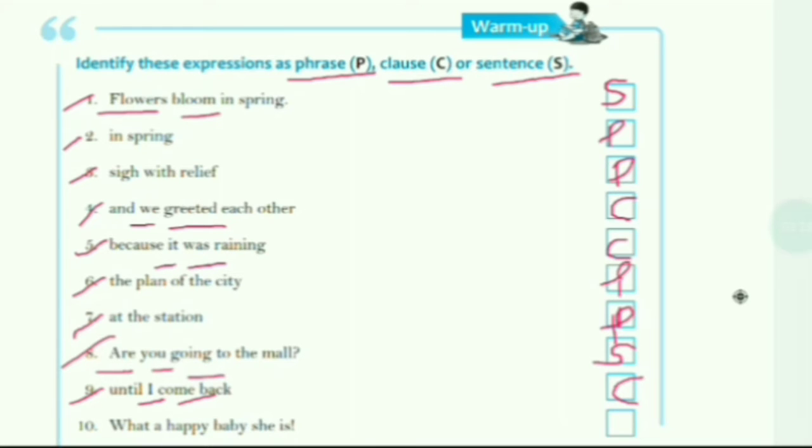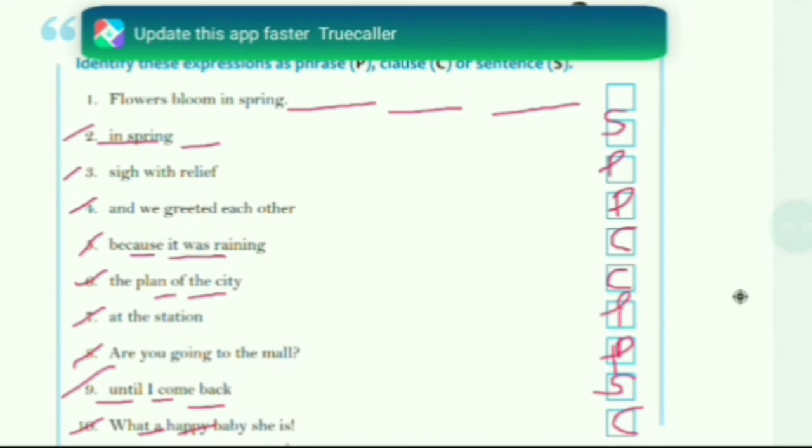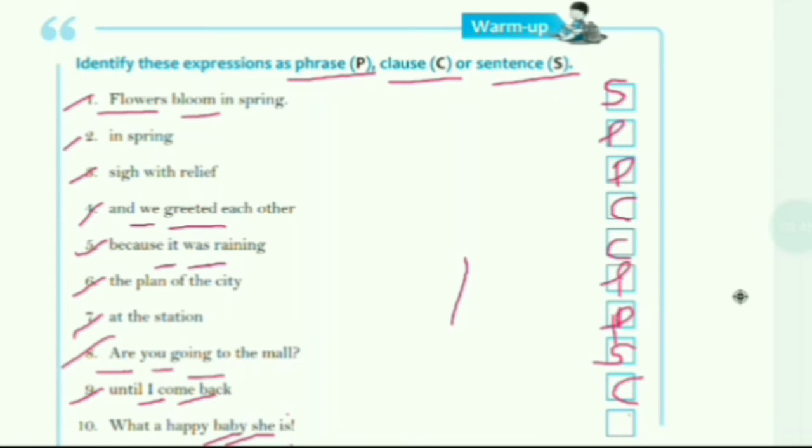Tenth one is: what a happy baby she is. It's making a complete sense. This group of words is making a complete sense. It has a subject and verb as well, right? So it's a sentence.